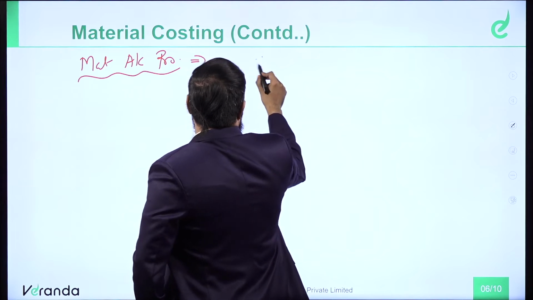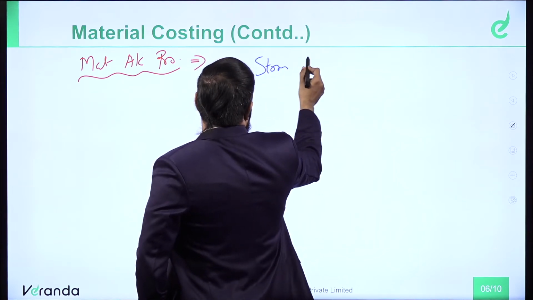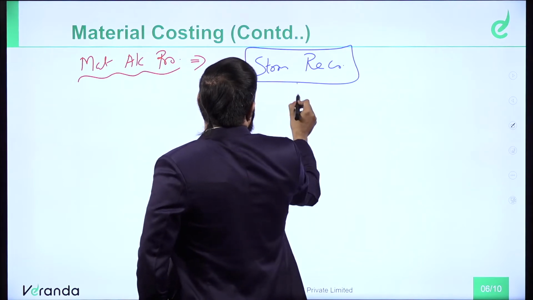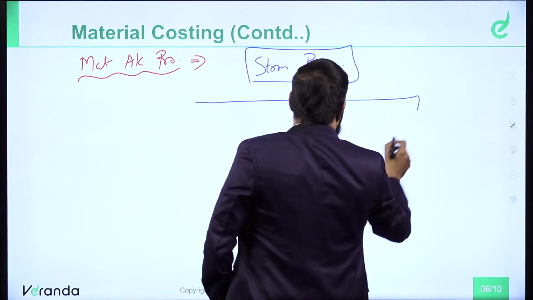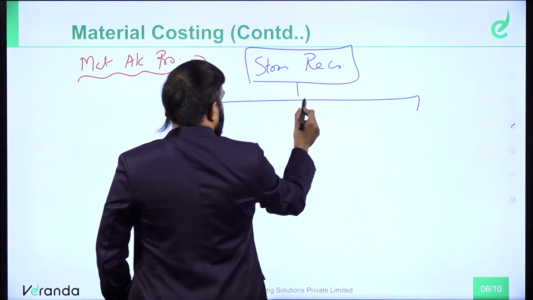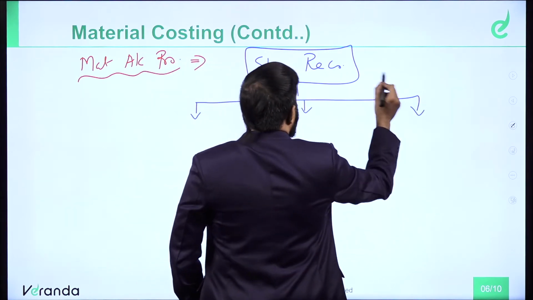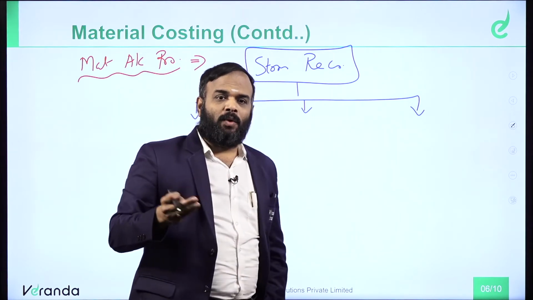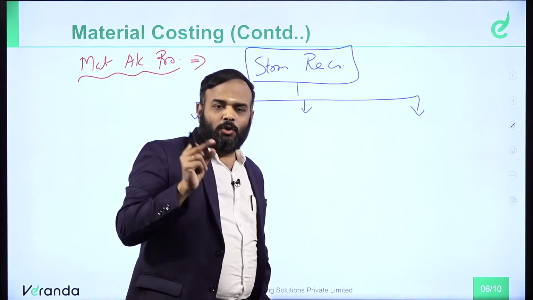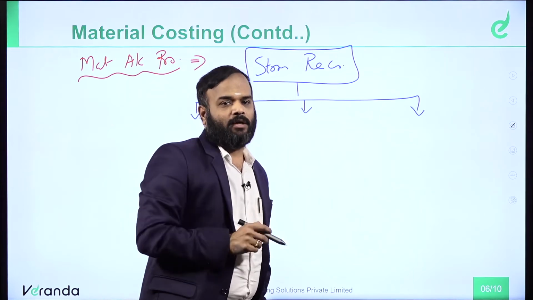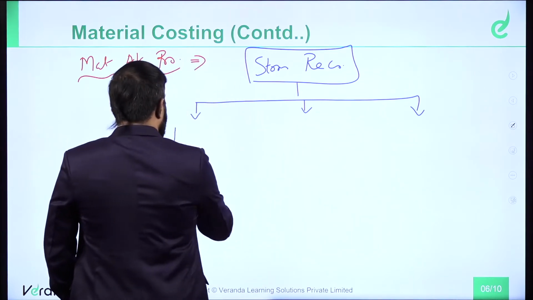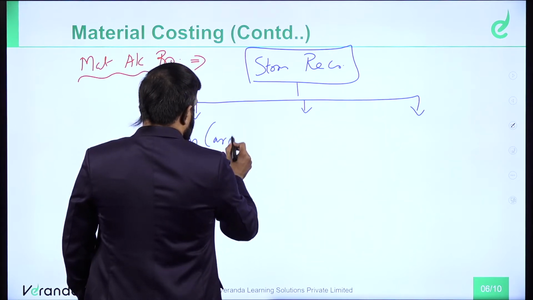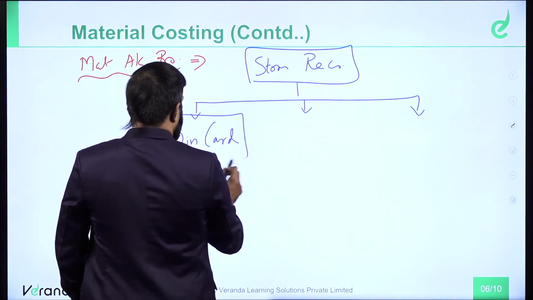The records are called stores record. That stores record consists of 3 different types of record. The record which is maintained in the store is called stores record. Clear? That is with respect to what? Raw material. Stores record consists of 3 different types of records. One is called bin card, B-I-N, bin, C-A-R-D, bin card.